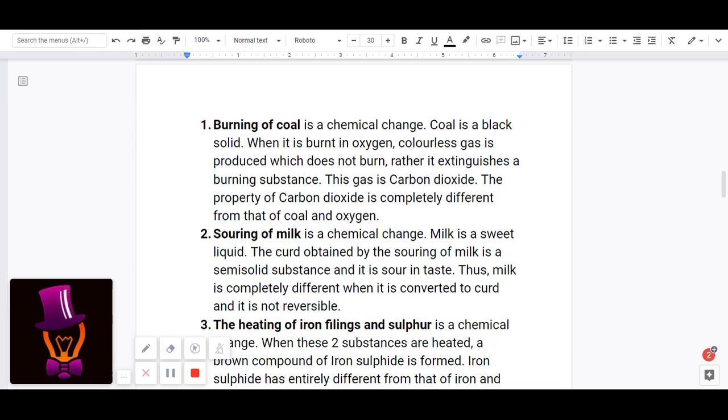Milk is a sweet liquid. The curd obtained by the souring of milk is a semi-solid substance that is sour in taste. Thus, milk is completely different when it is converted to curd and it is not reversible.